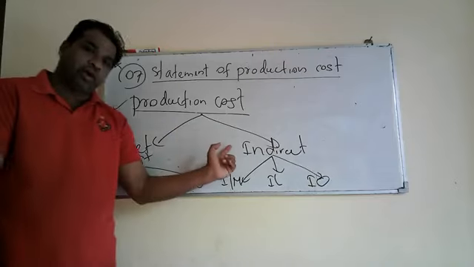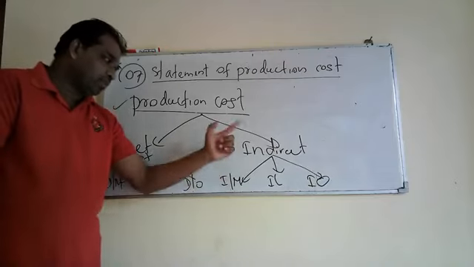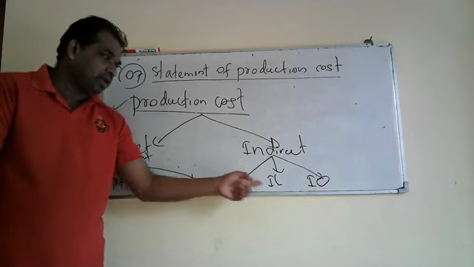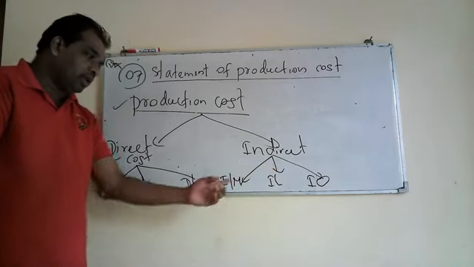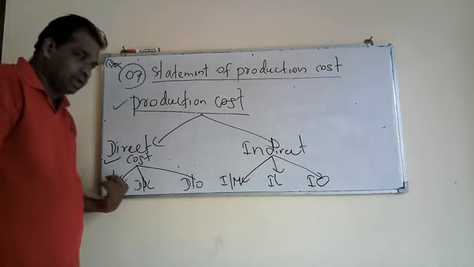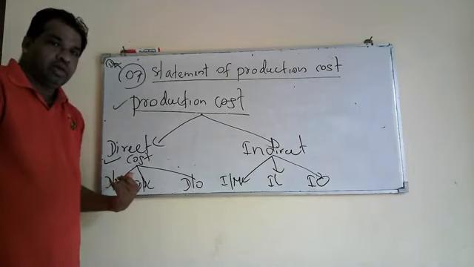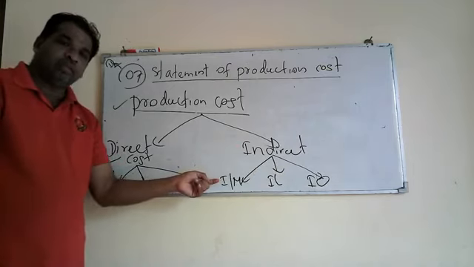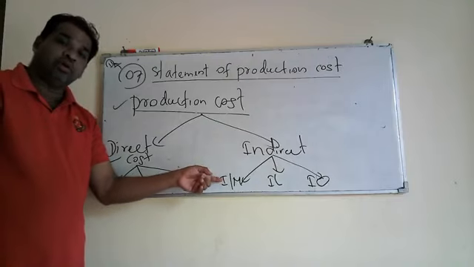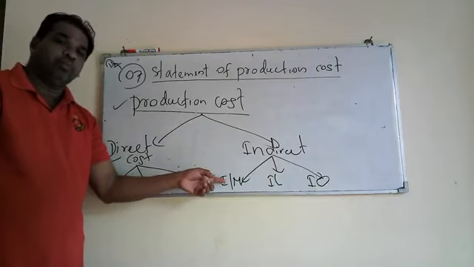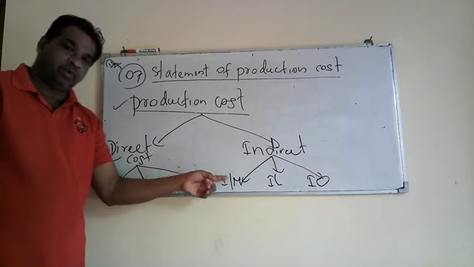We discussed these three parts which come under direct cost. Then we can move to indirect cost. Indirect cost has three elements: indirect material, indirect labor, and indirect other cost. If you take indirect material, you understood direct material. Sometimes indirect material cost will not become a part of the physical product or final product.